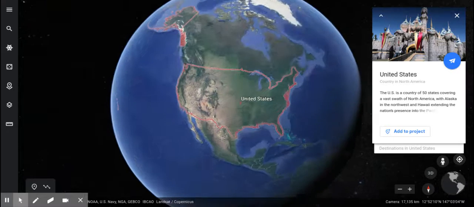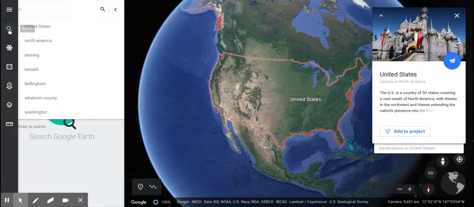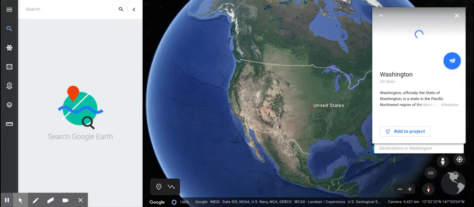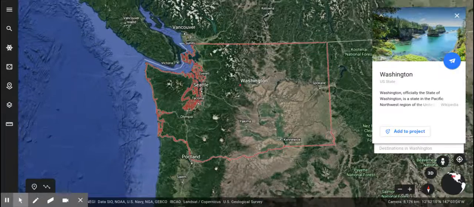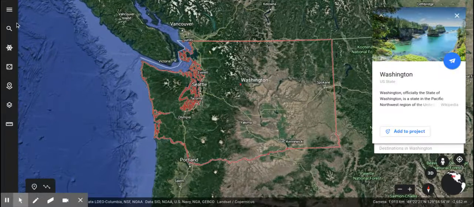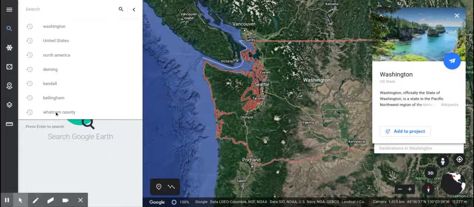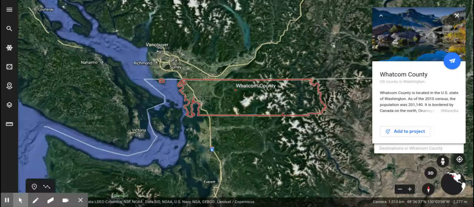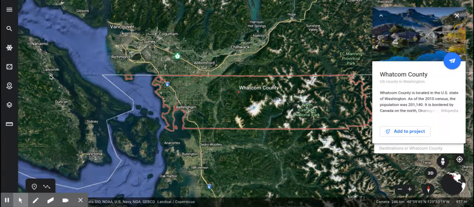The country we live in is called the United States, and here it is outlined in red. Okay, but the United States is also a big, big place. So if we want to be more specific, we can say we live in Washington State. Here it is zooming in for Washington State. But believe it or not, Washington State is also a big place, and Washington State is broken up into counties, and the county we live in is way at the top. It's called Whatcom County. Here it is.